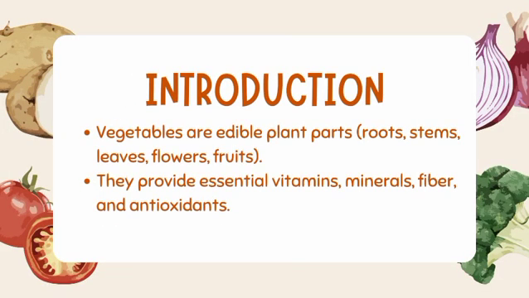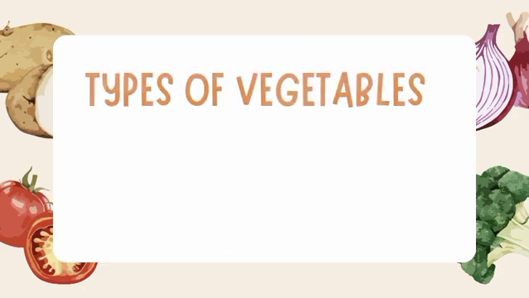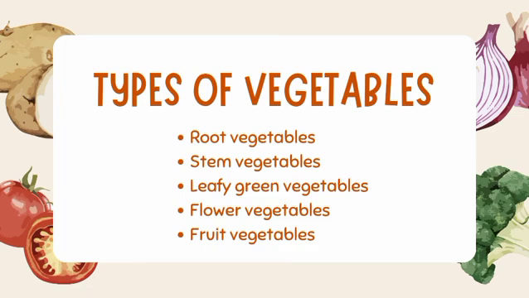Basically, a vegetable is any edible part of a plant that does not contain the seed, usually roots, stems, or leaves of the plant. They provide vitamins, minerals, antioxidants, and fibers. There are five types of vegetables: root vegetables, stem vegetables, leafy green vegetables, flower vegetables, and fruit vegetables.